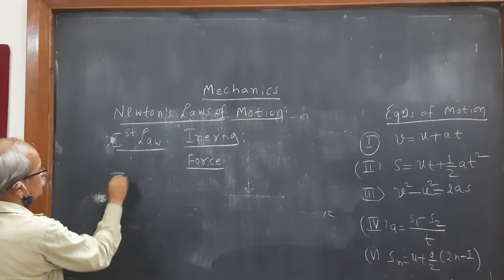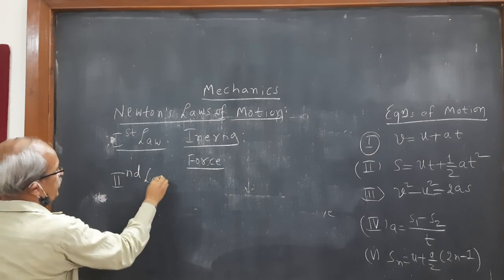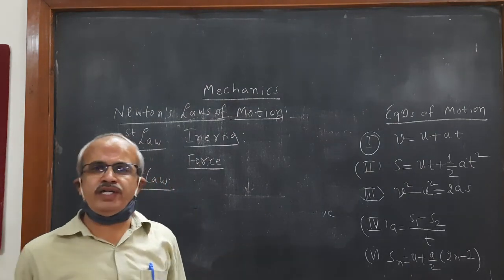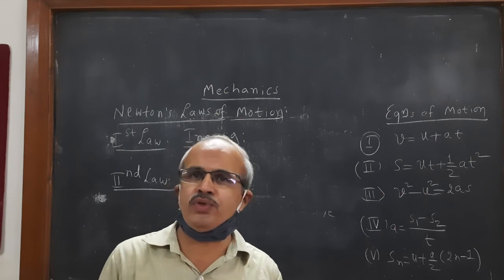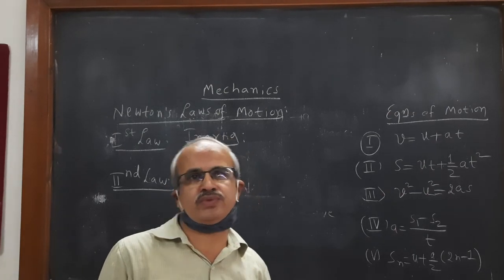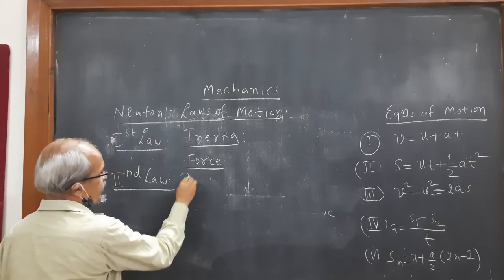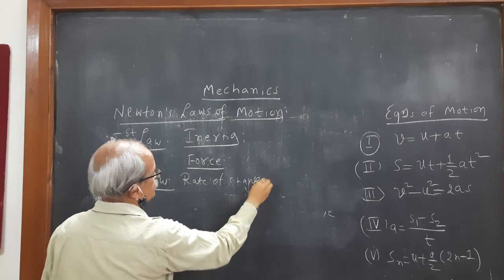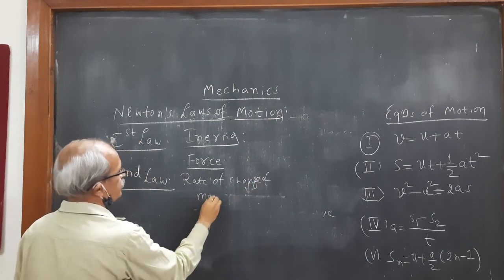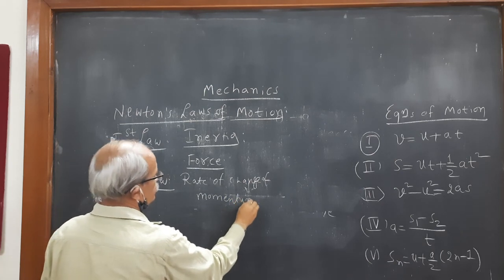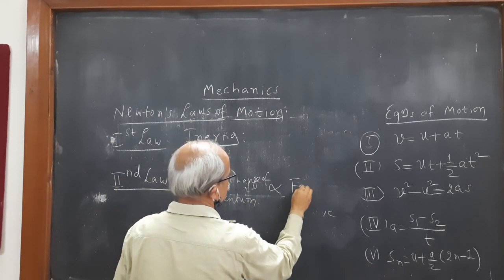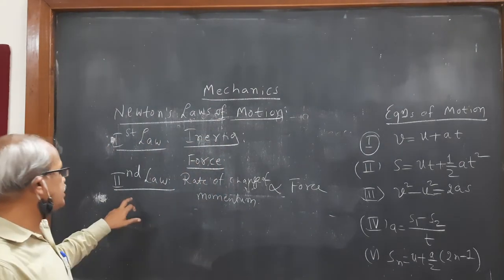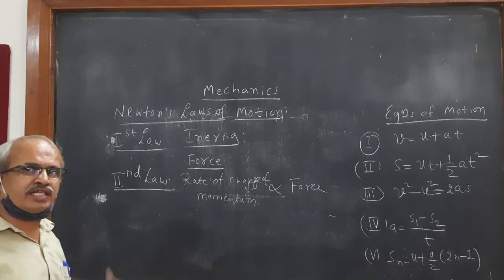Then the second law of motion. The statement is that the rate of change of momentum of the body is directly proportional to the impressed force and takes place in the direction of the force. The rate of change of momentum of the body is directly proportional to the force. So that is the second law of motion, and it takes place in the direction of force.